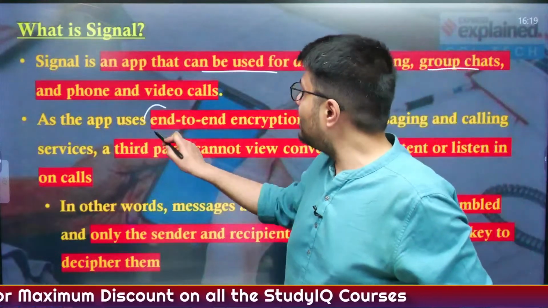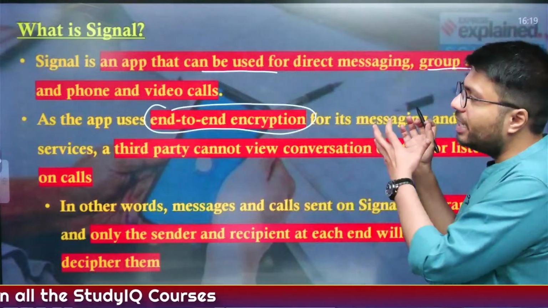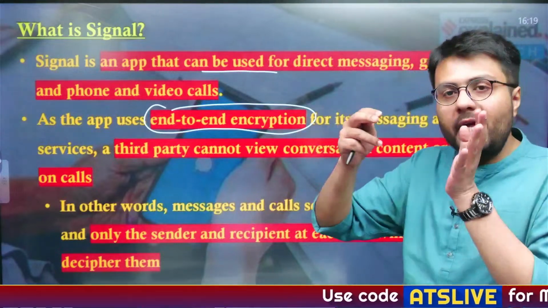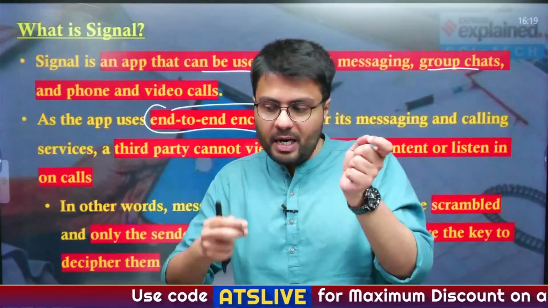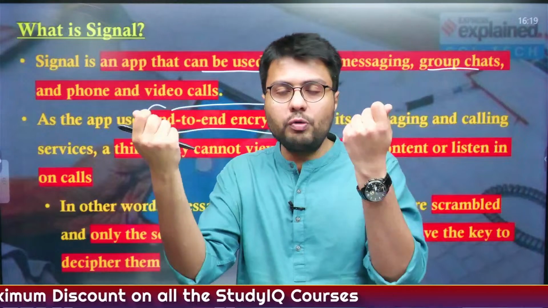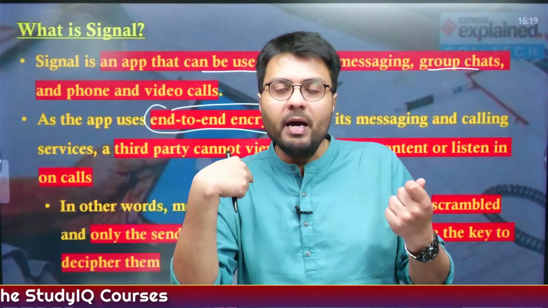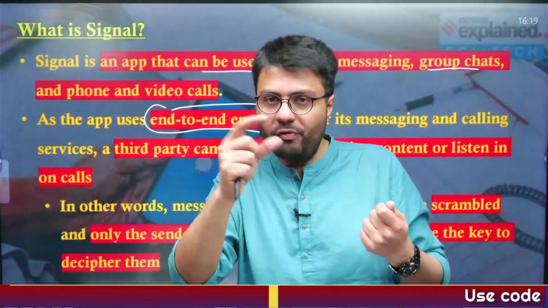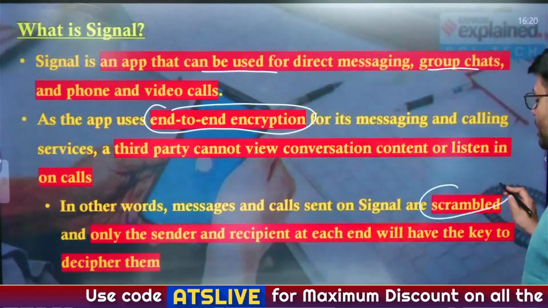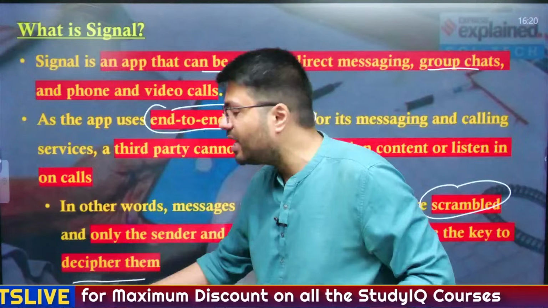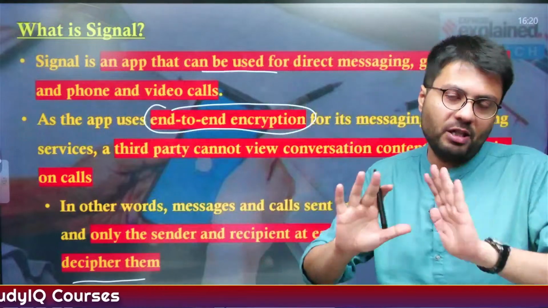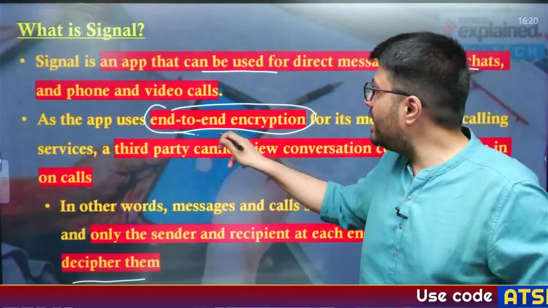Now, this app uses end-to-end encryption for its messaging and calling services. That is, while using end-to-end encryption, what happens is that a code from your mobile is generated, and the mobile of the person you're sending that message to generates the same code. So technically only those mobile phones will be able to view the message. So for example, if any hacker intercepts the signal of the message transmission, they won't be able to deduce the actual message because it is available in scrambled form, and only the person who has the decipher key, that is the person sending the message and the person receiving the message, will be able to see that message in its actual content. So this is how end-to-end encryption works.